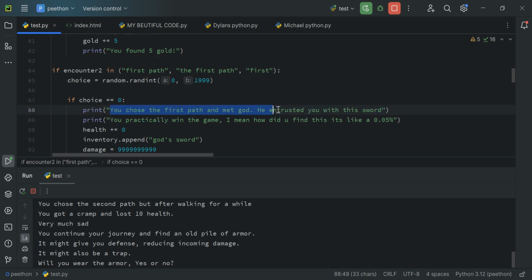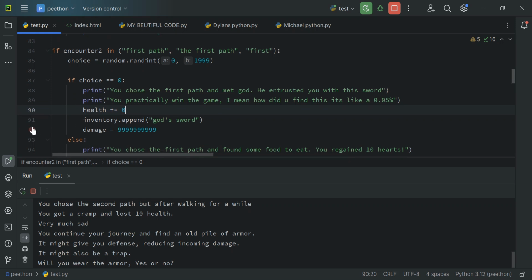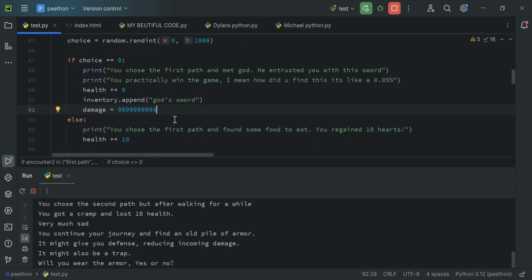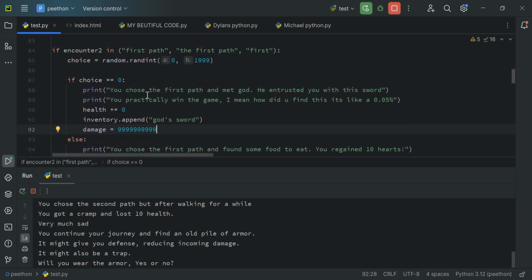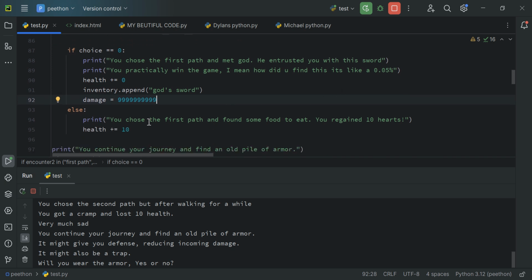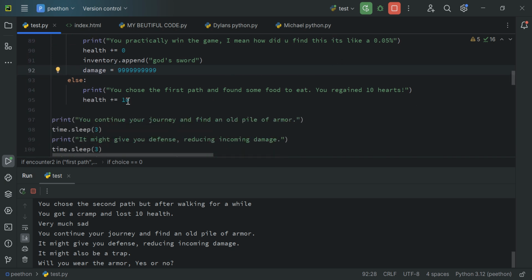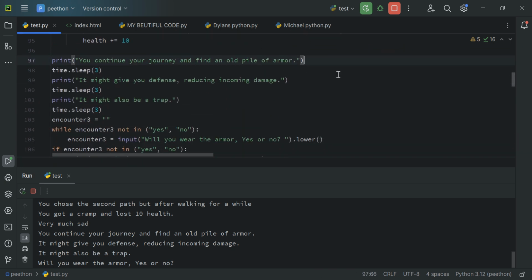You chose the first path and met God. He entrusted you with this sword, pretty much. Health plus equals 0. Damage, inventory dot append equals God's sword. Damage equals 99999. It pretty much means you have infinite damage now. Otherwise, if you didn't get the 0.05% chance, then you will get 10 hearts after you find some food to eat. You continue on your tourist journey, and then you find yes or no.